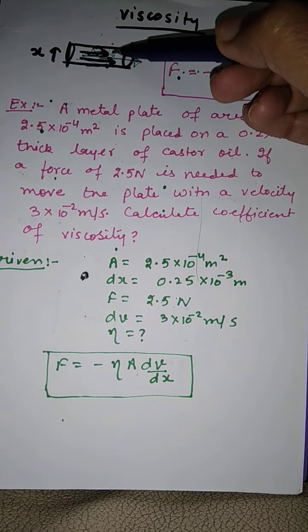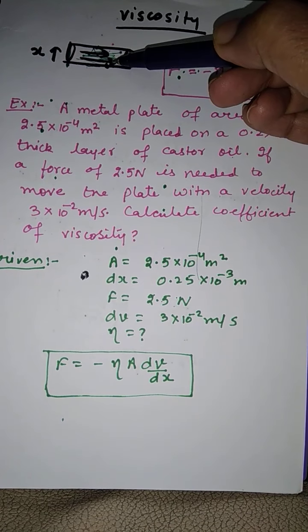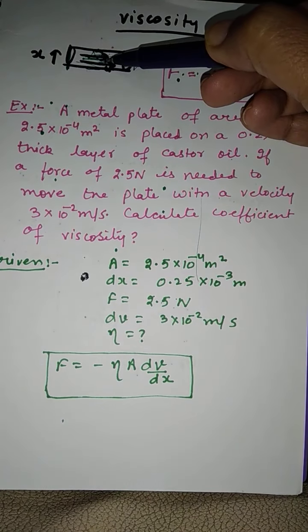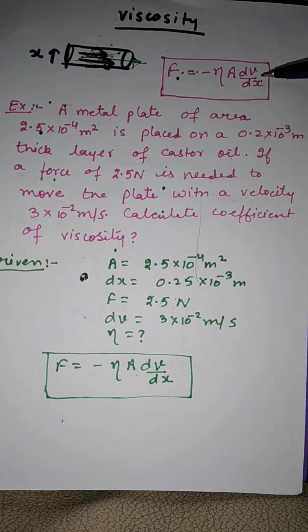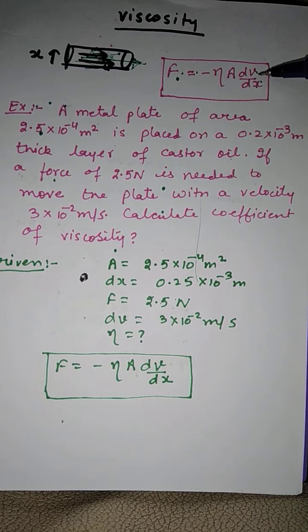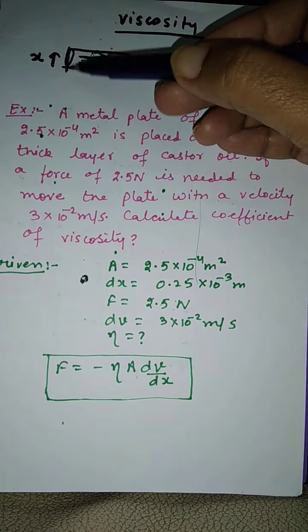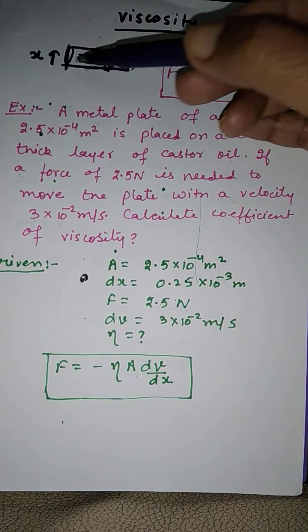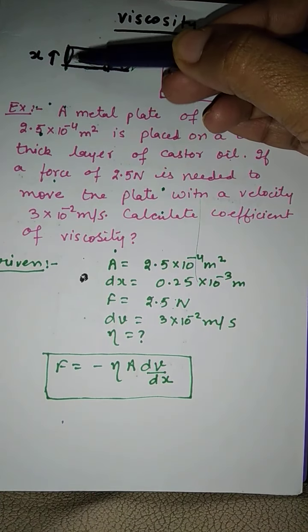As you can see through this pipe, this layer is near to this surface, so it will be a slow layer. As you go towards the center, it will be fast. That is why when we take the value of velocity gradient dv by dx, then we take the perpendicular direction. Velocity is in this direction, the x distance is taken in this direction.